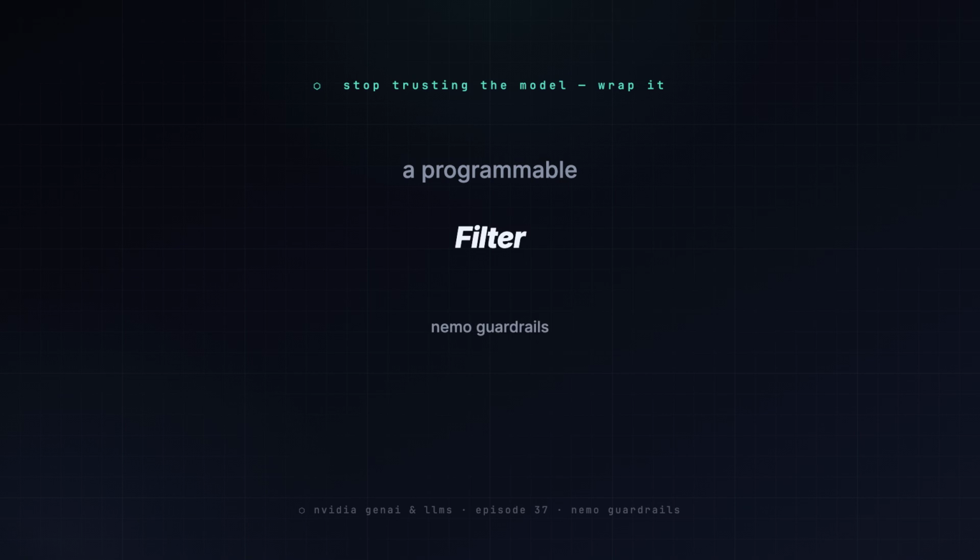On-screen hook, stop trusting the model, wrap it. Spoken callback, we proved the model can misbehave. Now we put a deterministic filter around it so misbehavior never reaches the user.